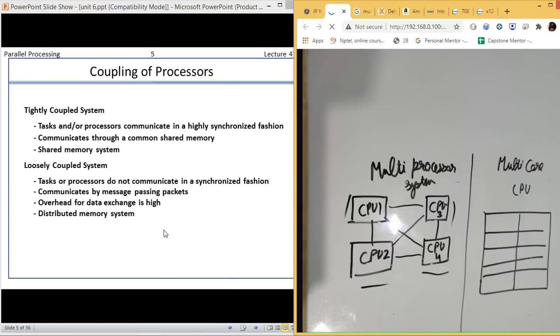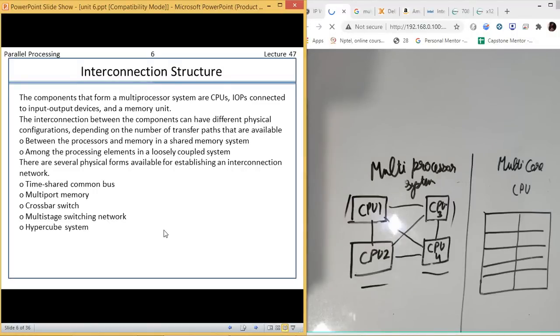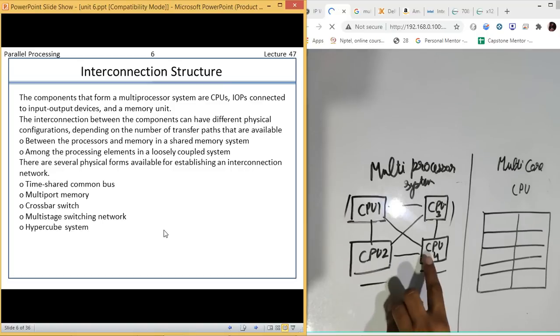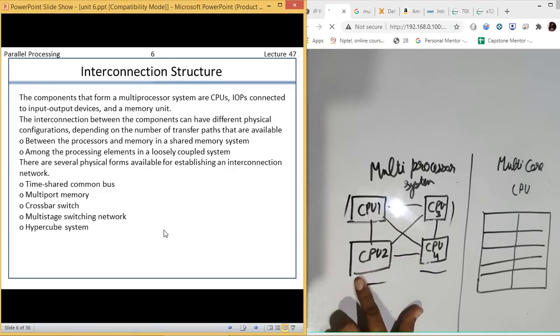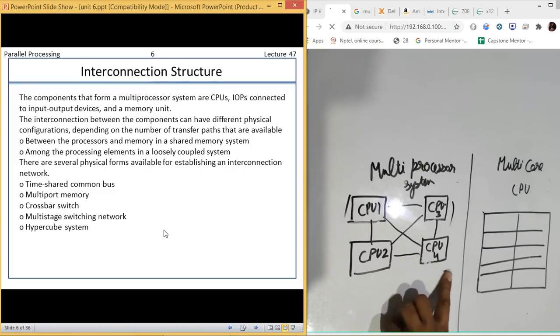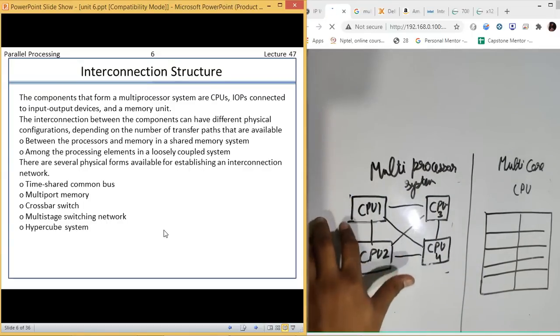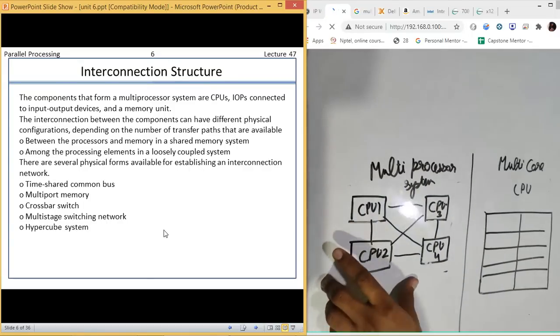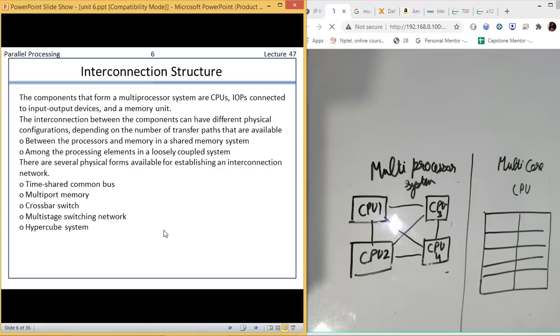After this, the next thing which we are going to cover is the interconnection structure. Now, when we are having multi-processor systems, how might they be connected with each other? I am not talking about a single or a loosely coupled system. We are talking about any of such kind of setup. If there is message passing, how will they talk with each other, how are the processors going to interact with each other, that is what we are going to cover, and we will do it in our next class.